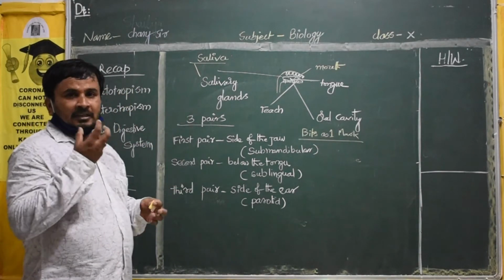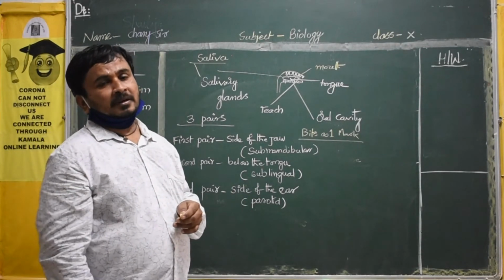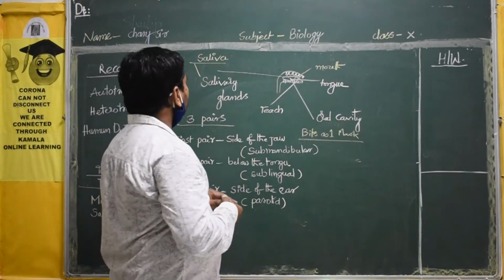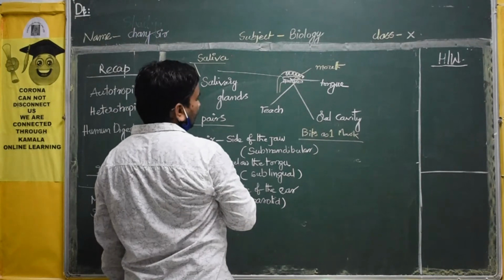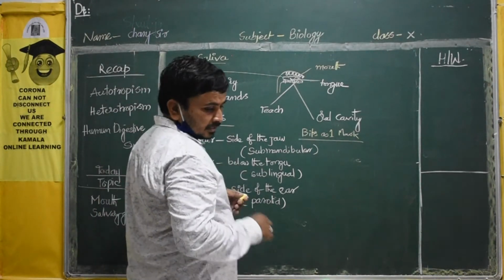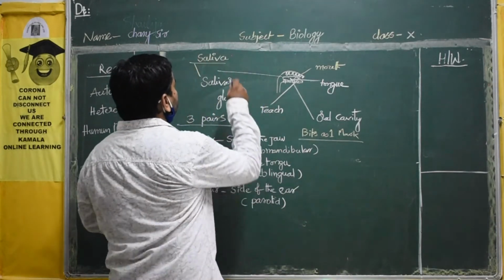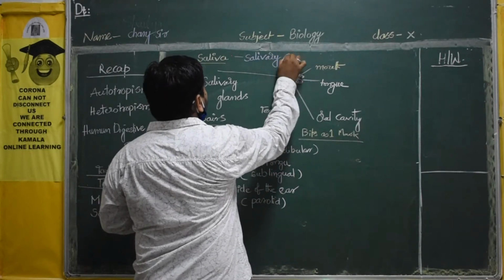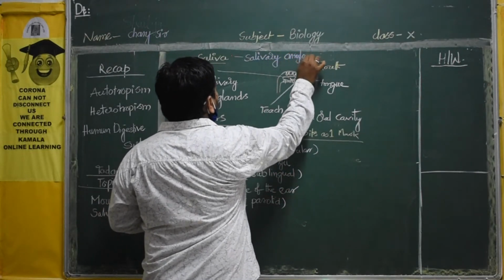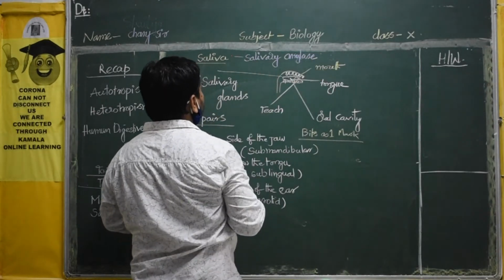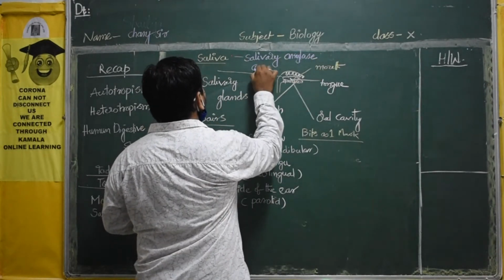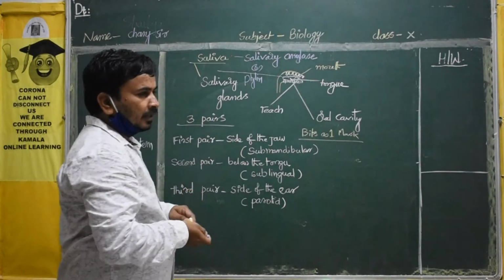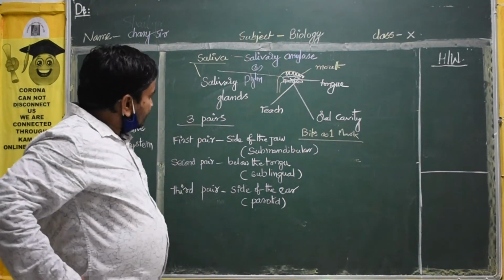Now, saliva is a liquid. Transparent liquid. So the saliva contains one enzyme. That enzyme is called salivary amylase, or ptyalin. This enzyme will be there.